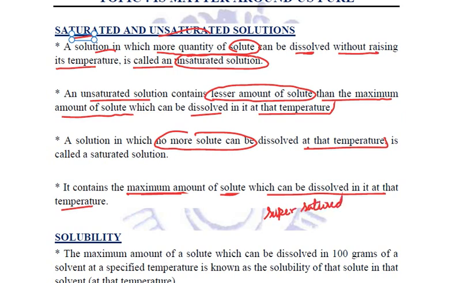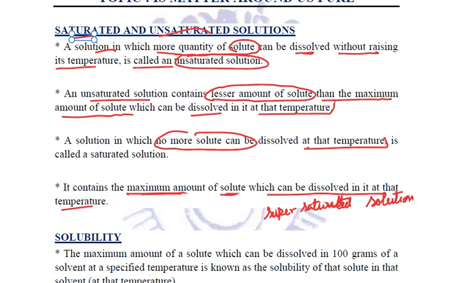These are formed when we are cooling a saturated solution, due to which the solubility of the solute decreases and the solute comes out of the solution, appearing on the surface. Such solutions are called supersaturated solutions.